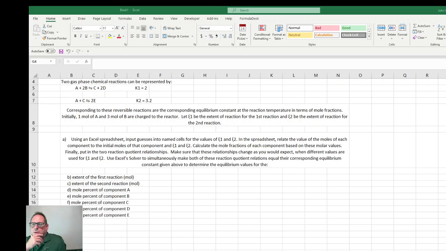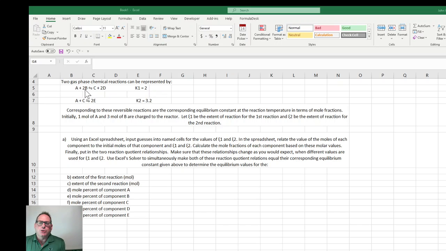Okay, good evening. We're going to take a look at a problem that comes from reaction engineering where we're solving two simultaneous equations, nonlinear, in two unknowns. And we have this reaction system. This isn't exactly like yours, but it's pretty close. So I think you'll get the idea if we solve this one.